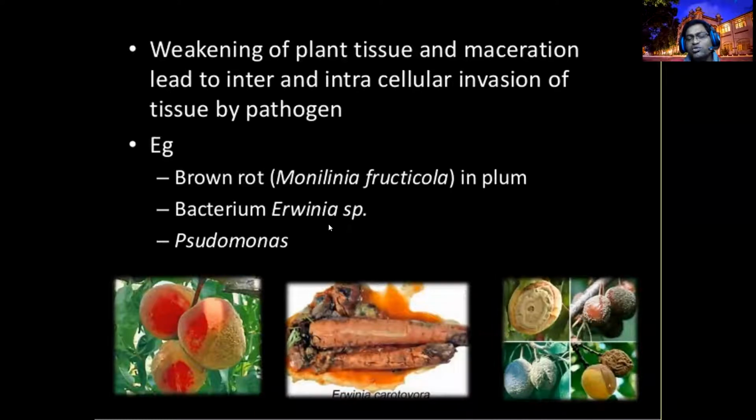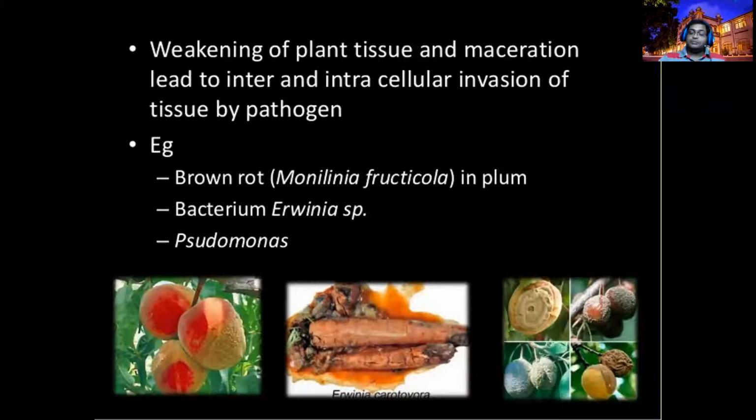So brown rot, Erwinia, Pseudomonas. These are rot-causing organisms. Their target is to break the cellulose, pectin, and hemicellulose. If these three components are broken, then you can definitely expect a rot, right? If something is bleeding from the plant, it indicates that the lignin has broken, right? Lignin.